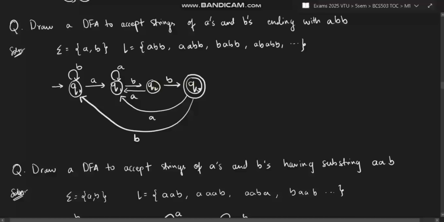And for this one, A will be taken here. Why will A be taken here? Because if I take A as a self loop, what will happen?